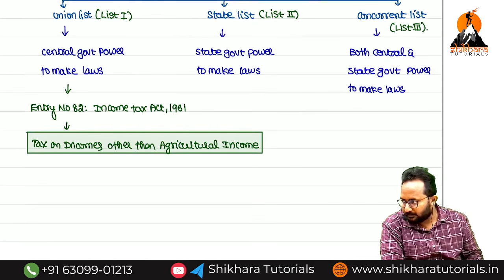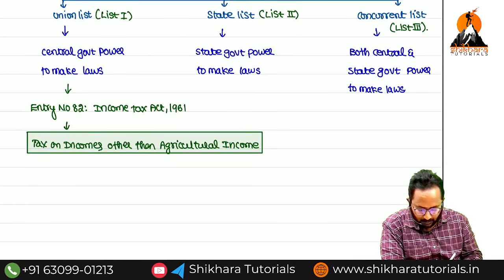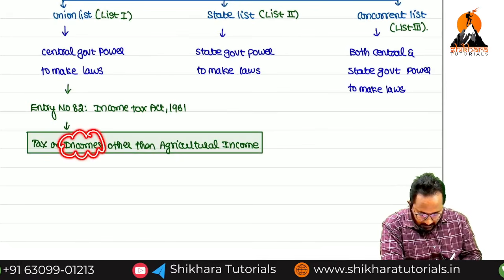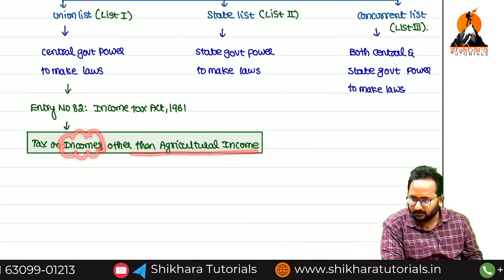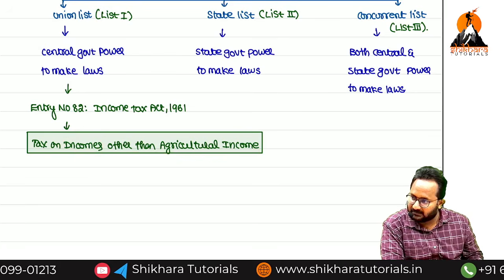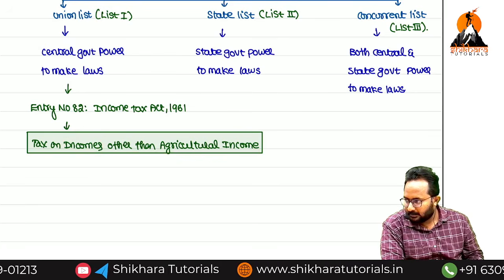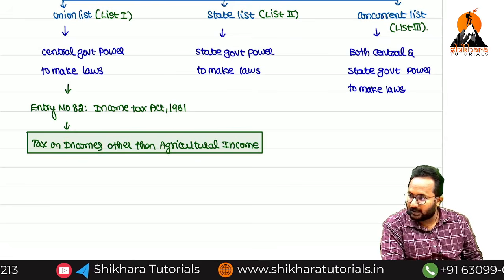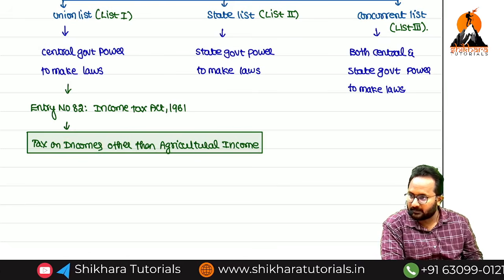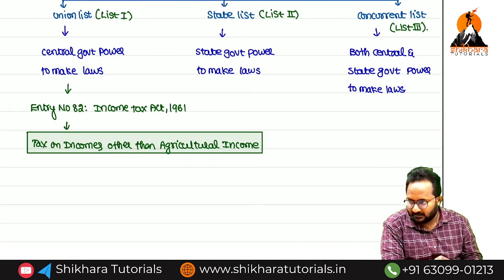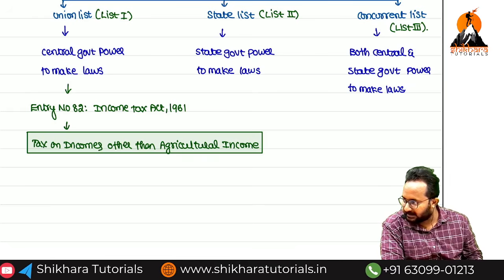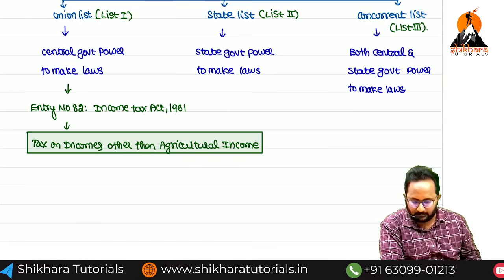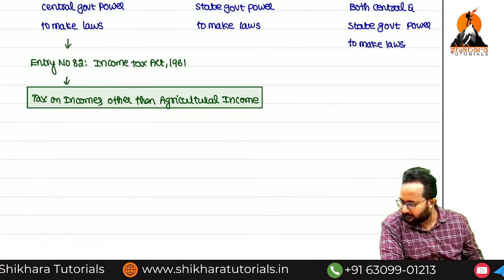Income tax: we can collect tax on incomes other than agricultural income. Agricultural income is exempt from the tax. But who has the right to collect tax on agricultural income? State government. But now state governments are also not collecting any tax on agricultural incomes. So these are the points we have discussed as of now.